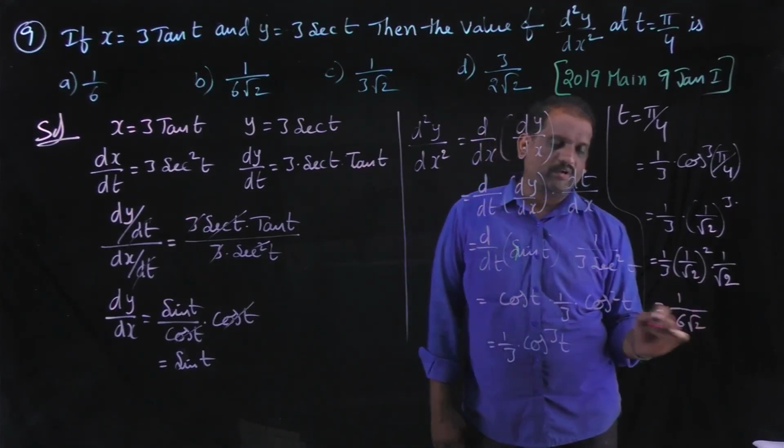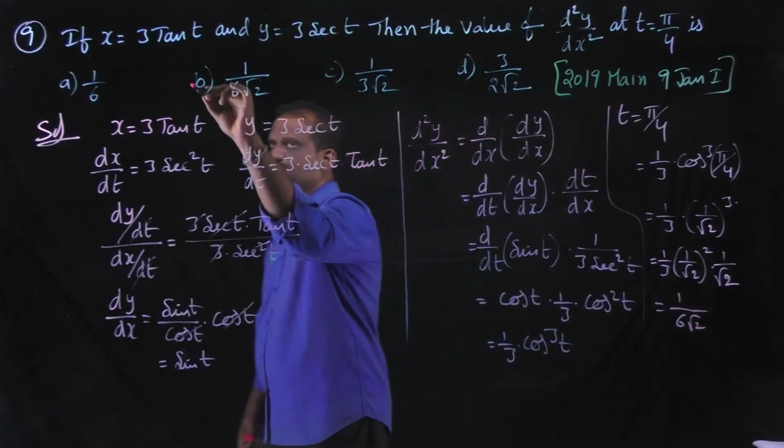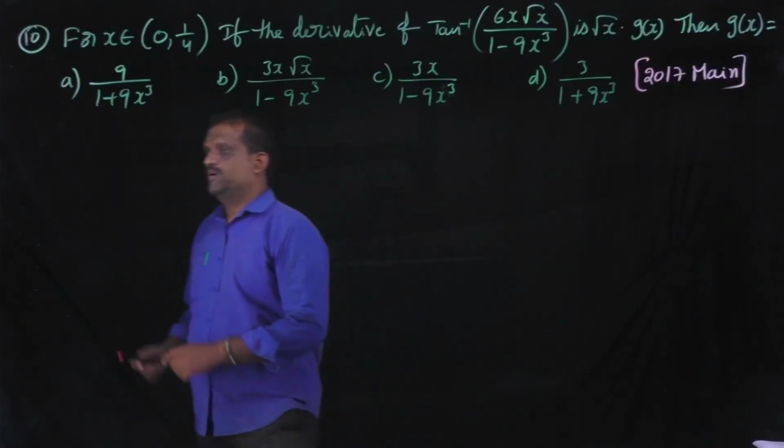Then the answer is 1 by 6 root 2. Option B is correct.